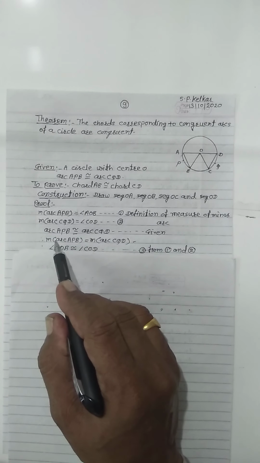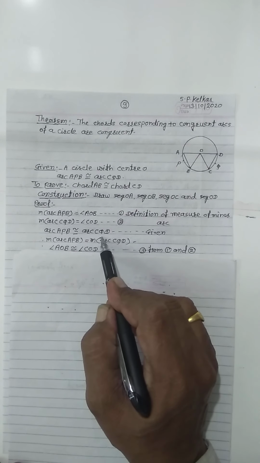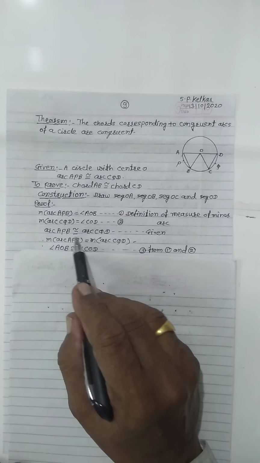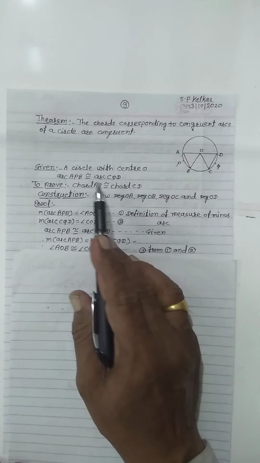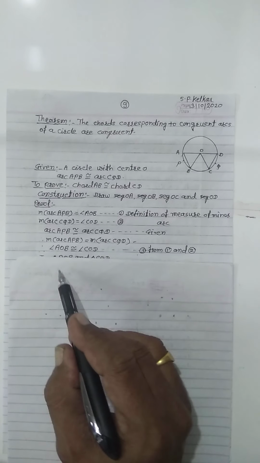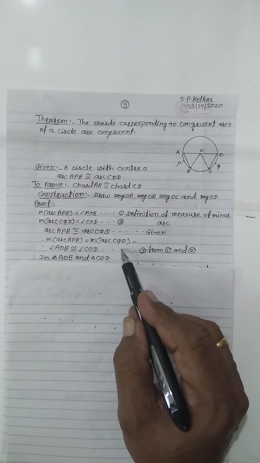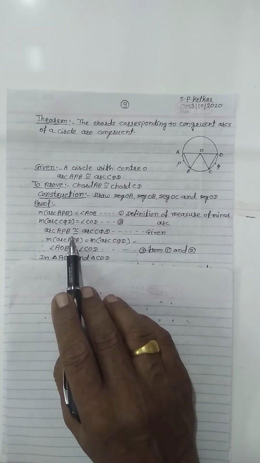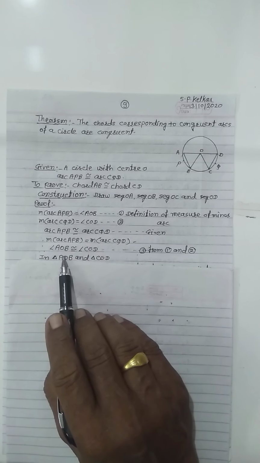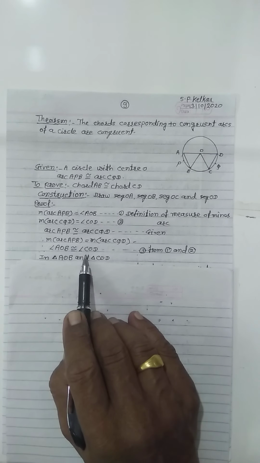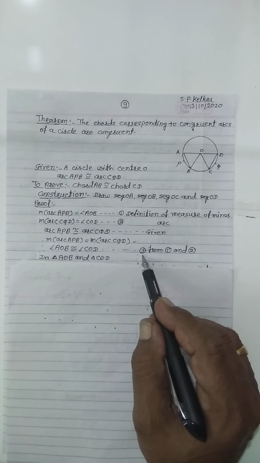Now, arc APB is congruent to arc CQD. This is already given. Then we write down here measure of arc APB equals measure of arc CQD. If the arcs are congruent, then the measures of the arcs are also the same. Then angle AOB is congruent to angle COD. From equations 1 and 2 we get equation number 3.